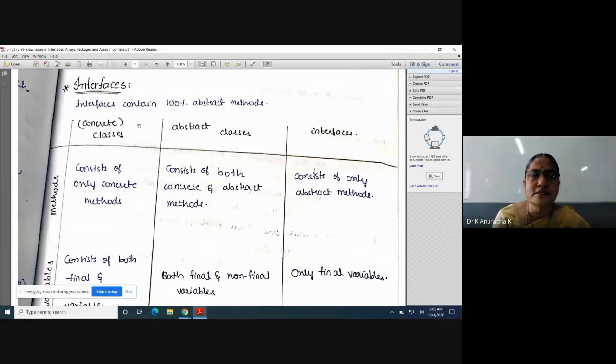What are the three concepts which are very important in Java? They are classes, abstract classes and interfaces. So try to write a number of programs on these three concepts. If you take any Java program, it can be in any one of these three concepts. That's why repeatedly I am saying in each and every class, the three important concepts in Java are classes, abstract classes and interfaces. So try to write as many programs as possible with these three concepts.